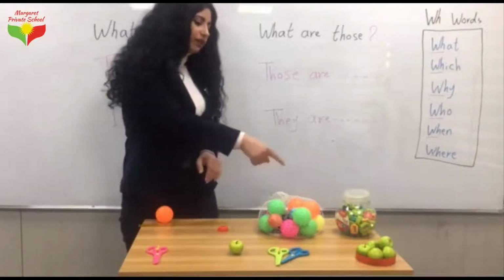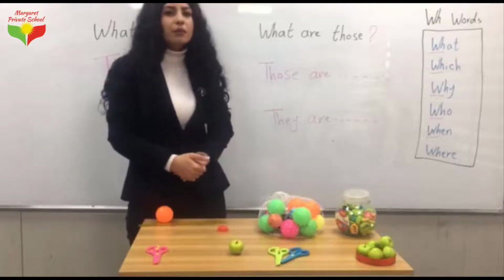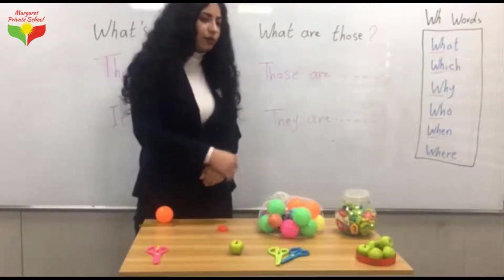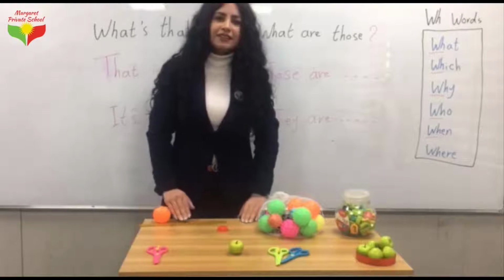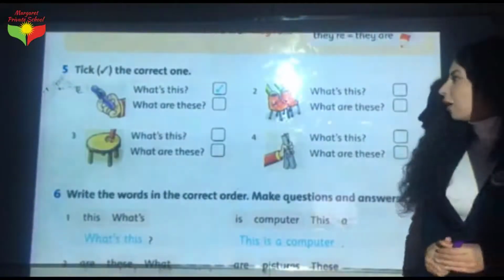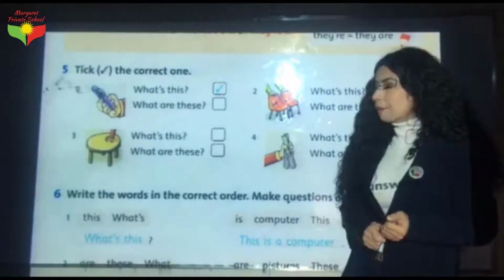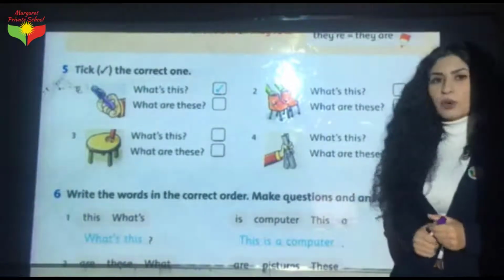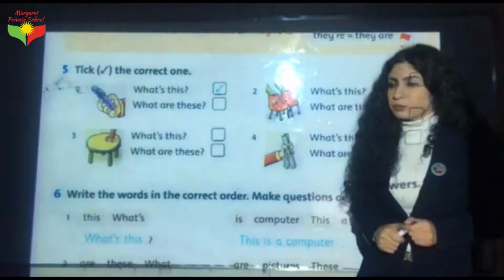For example, what are those? Those are balls. Did you get it? Excellent, dears. Dear kids, now we have 2 exercises about what's this and what are these. Now let's do them together.